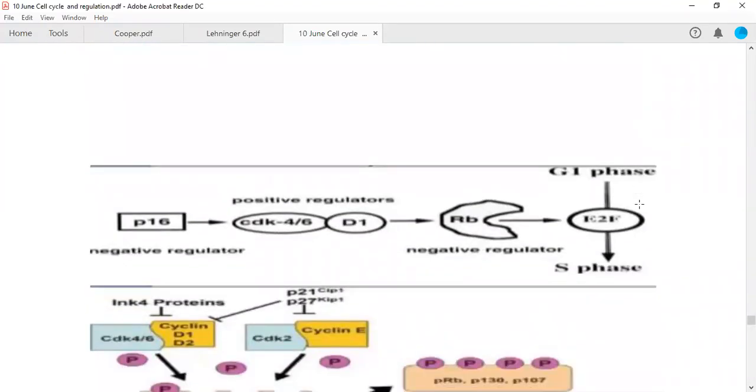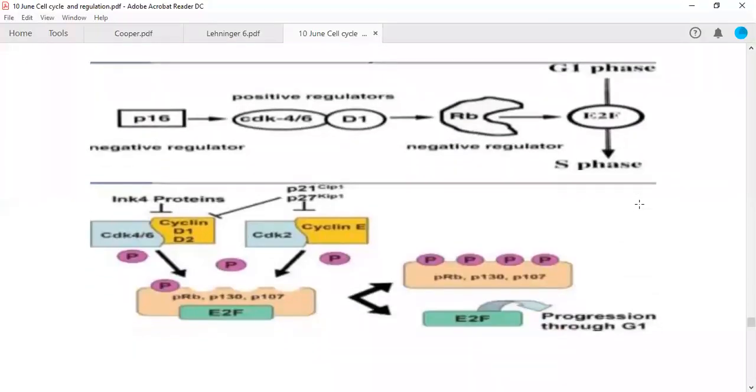This is a particular regulation. I found this diagram from somewhere, but it's a little complex, so I do not want you to get into it.